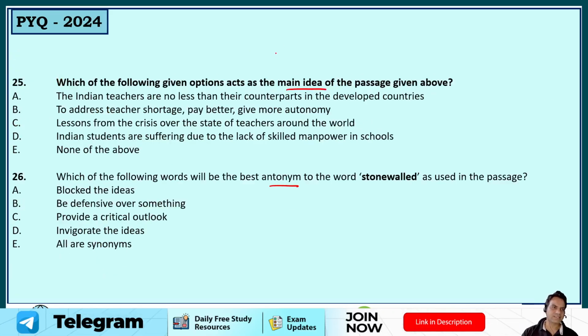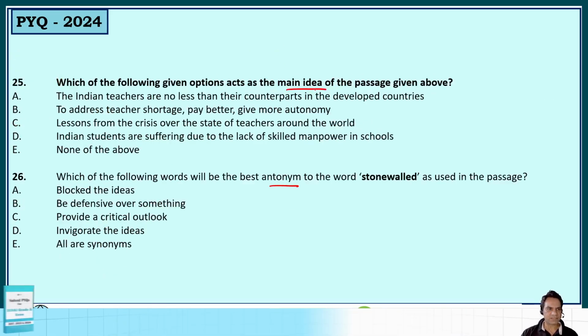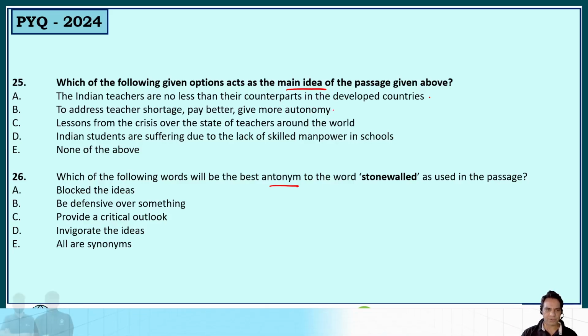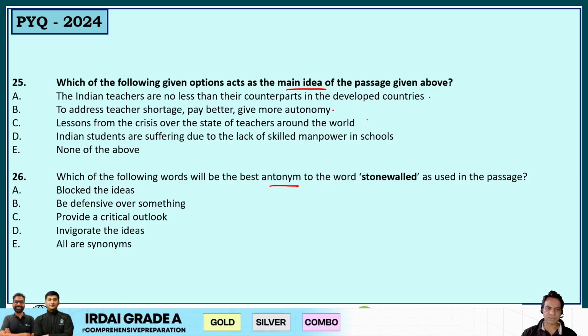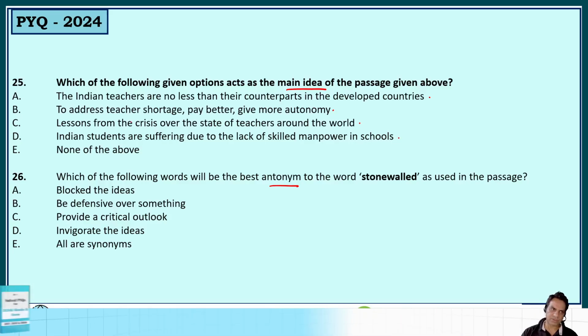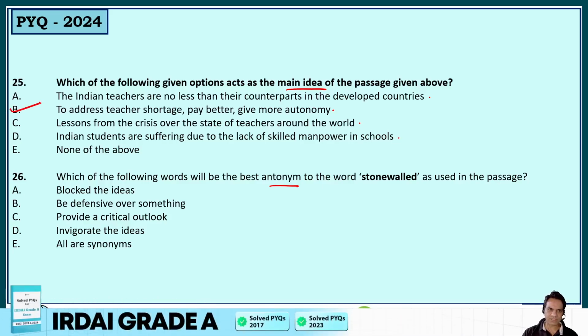Chaliye, next question, guys. What is the main idea of the passage? The Indian teachers are no less than their counterparts in the developed countries. Is this the main idea? No. To address teacher shortage, pay better and give more autonomy. Yes. Lessons from the crisis over the state of teachers around the world, not around the world, in India. That's what that passage was. Indian students are suffering due to lack of skilled manpower in schools. No, the correct answer is to address teacher shortage, pay better and give more autonomy. That's the correct main idea of the passage.